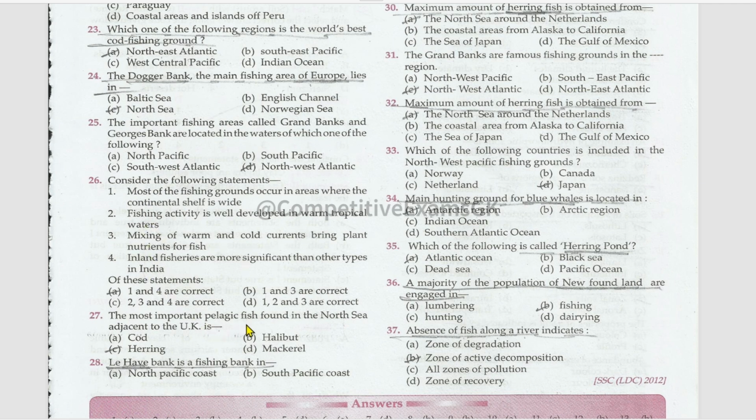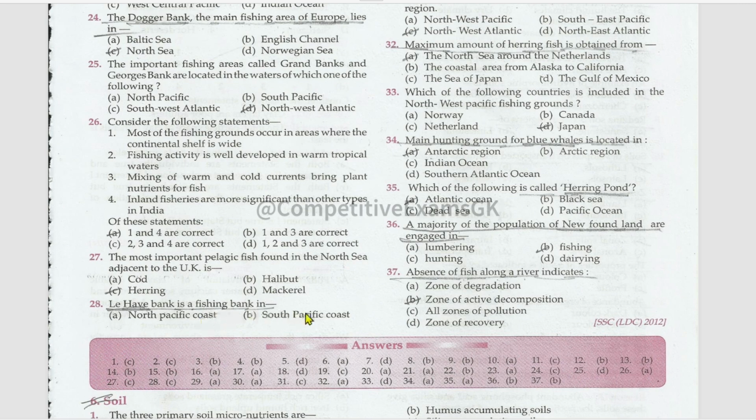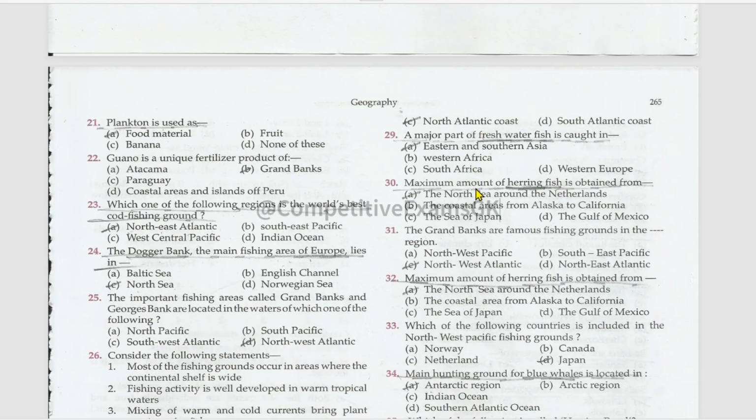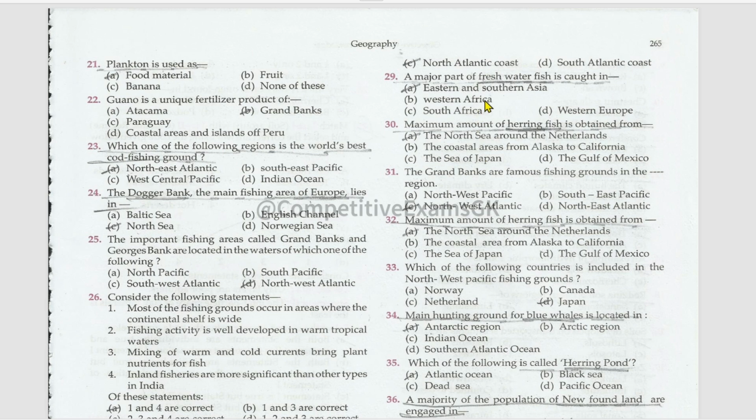The most important pelagic fish found in the North Sea adjacent to the United Kingdom is herring. Lee Have Bank is a fishing bank in North Atlantic coast. A major part of freshwater fish is caught in eastern and southern Asia. Maximum amount of herring fish is obtained from the North Sea around the Netherlands. The Grand Banks are famous fishing grounds in the region Northwest Atlantic.